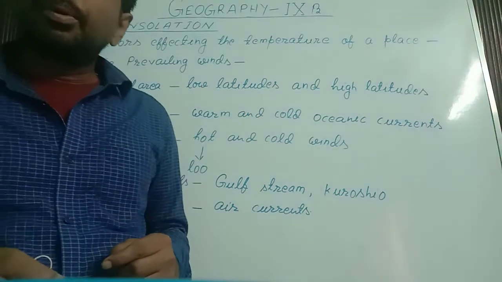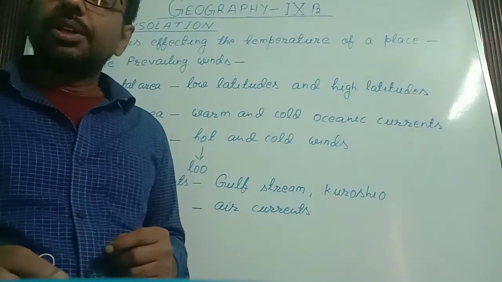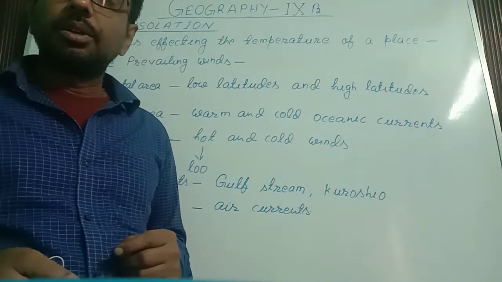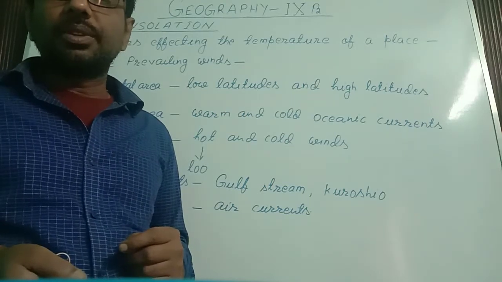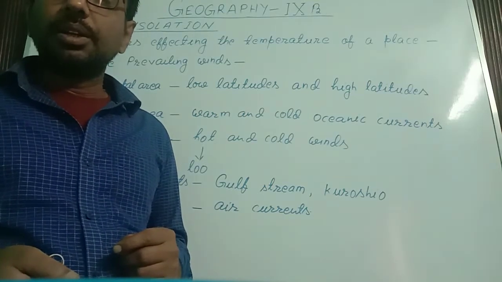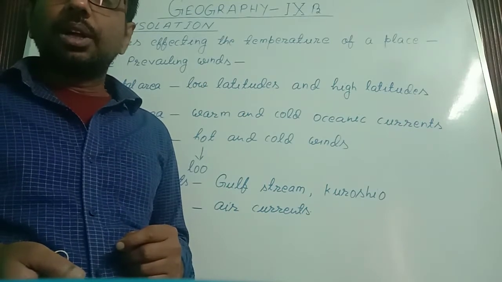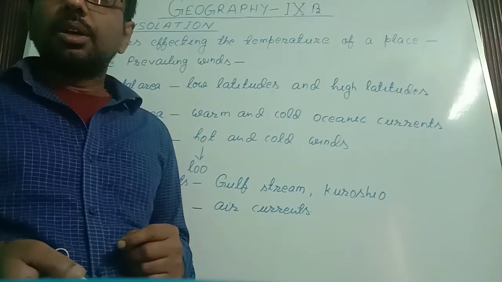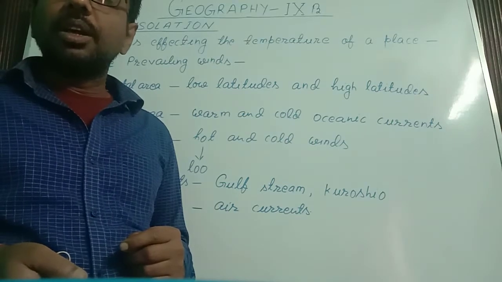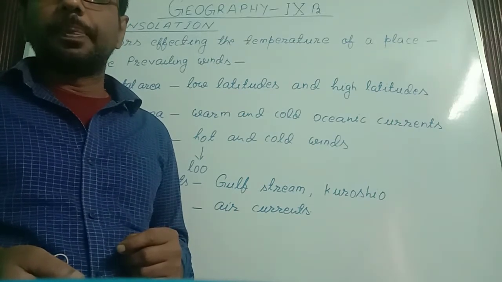There are two types of oceanic currents, hot oceanic currents and cold oceanic currents. We can take the example of the Gulf Stream. The Gulf Stream is hot in nature, and when it reaches the eastern coast of USA or North America, it increases the temperature.